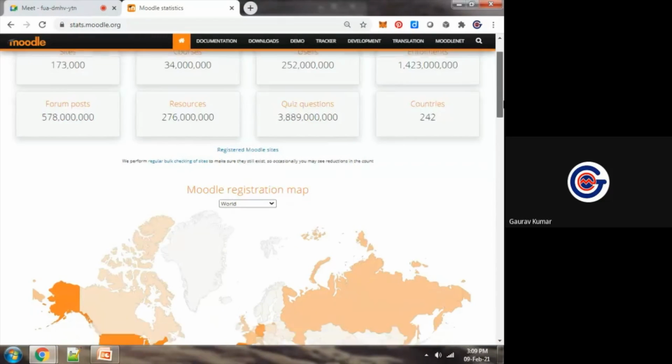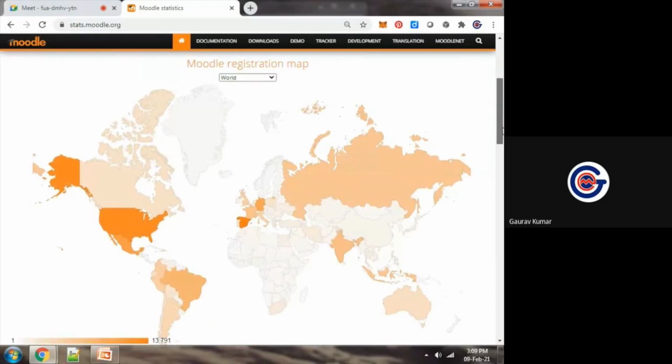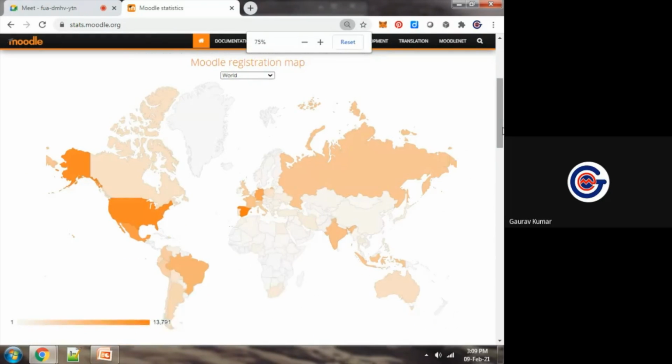242 countries. And if we view the world map, you can see in the US how many websites are registered, then Mexico, Brazil, and in India you can see 6,609.